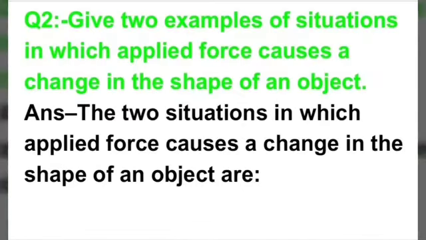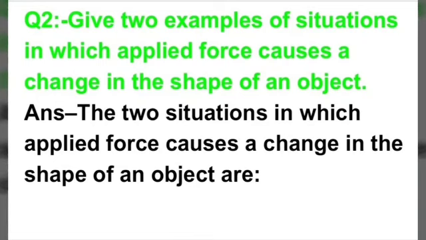Question number 2. Give two examples of situations in which applied force causes a change in the shape of an object. Means in this question, you have to give examples in which by applying force, the shape of an object can be changed.